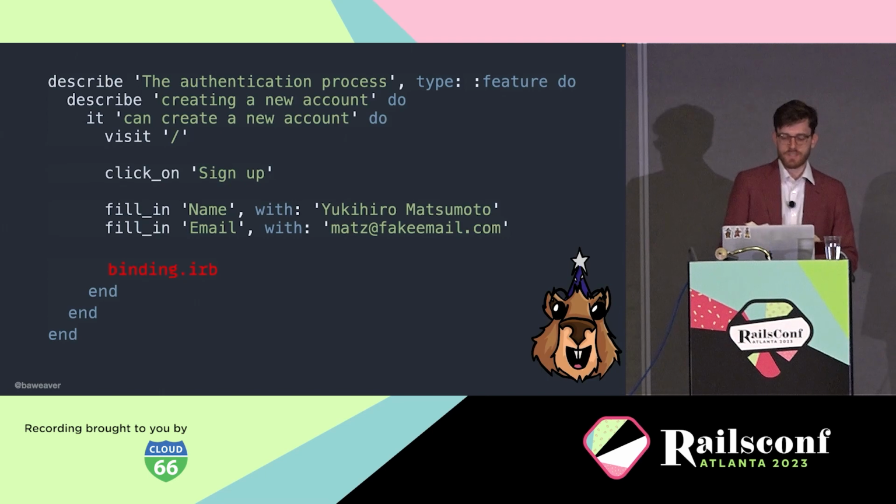Our current test might look something like this by going with the behavior that we'd already implemented. And we'll be keeping the binding.rb so we can keep filling in the rest of our test. This particular practice is not test-driven development, it's what we call REPL-driven development, and can be very handy for things which already exist, so you can prove them out and see how they happen to work.